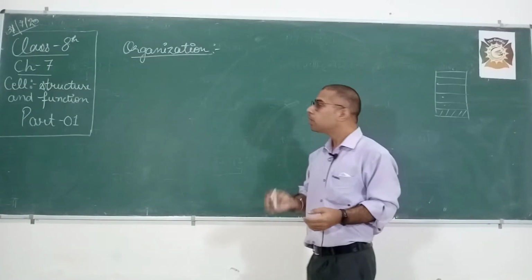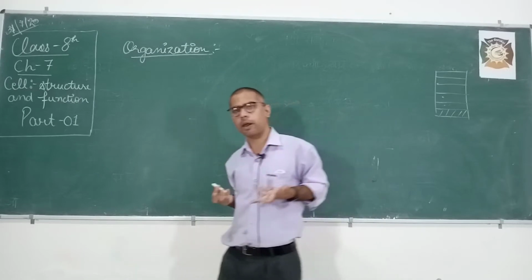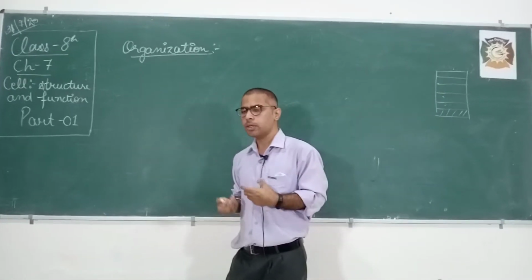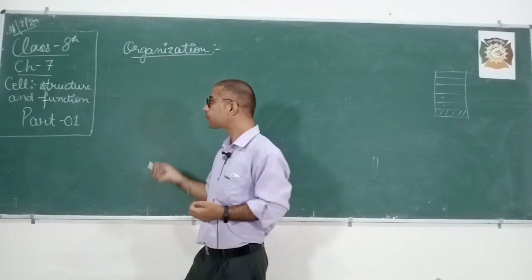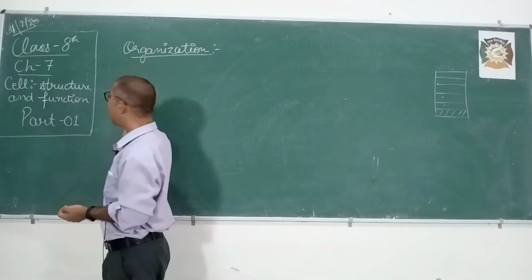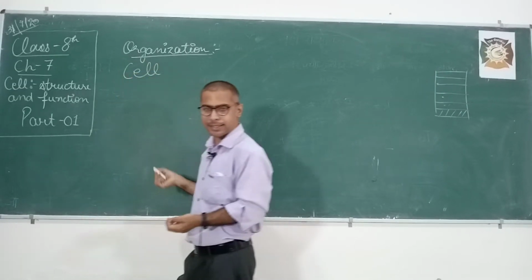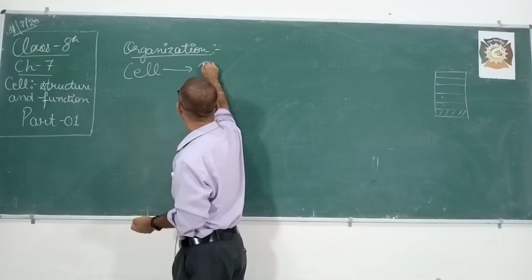Clear, understood? Now, where do you see organization in our body and how does it work? All living organisms are made up of cells. First of all, the cell is there. When cells combine together, we get the tissue.